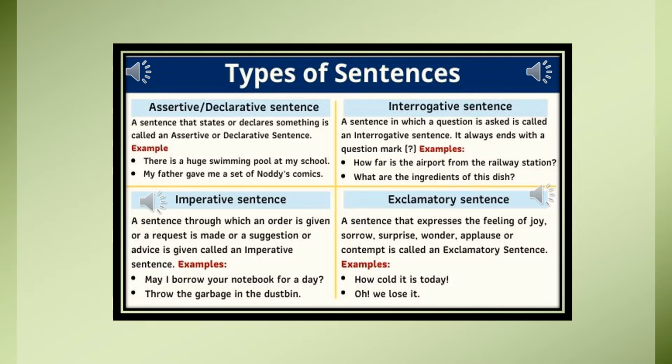The fourth kind of sentence is an exclamatory sentence. These sentences express a strong or a sudden feeling of joy, sorrow, wonder, or regret. Now these sentences could be like, how cold it is today. What a charming scene. How foolish of me to say this. Hooray, India won the match. So all these sentences where you can see a strong or a sudden feeling are your exclamatory sentences. One thing that you have to keep in mind is the exclamation mark.